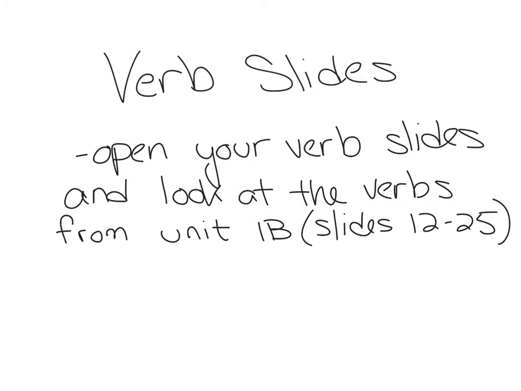So let's take a look at our verb slides. Open your slides and look at the verbs from Unit 1B. So these are slides 12 to 25. Let's see if we can do some together. And remember, this is only one form of the Konjunktiv II. So this is going to cover one of the two lines.